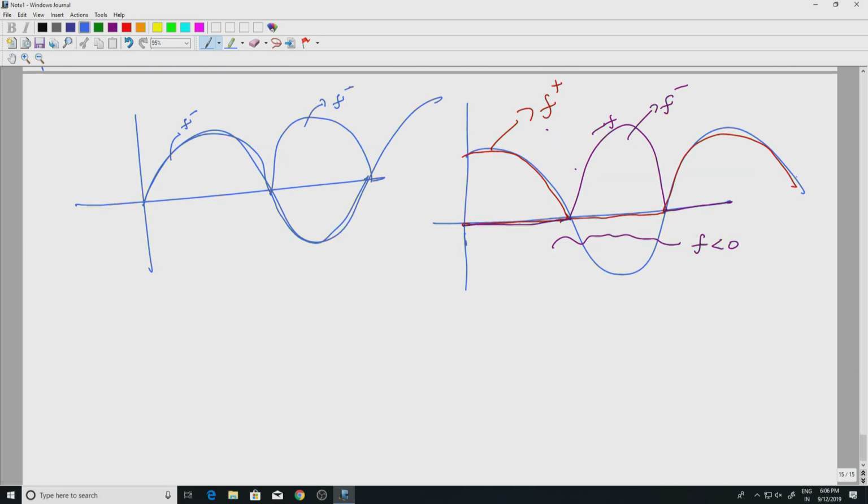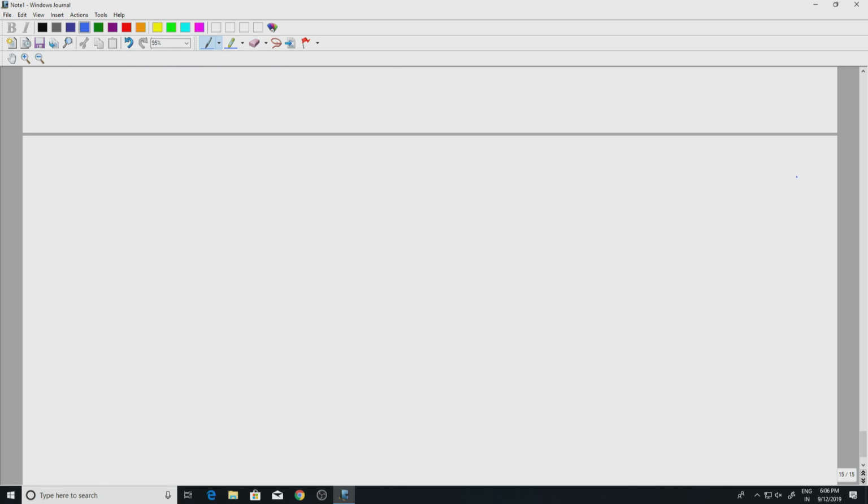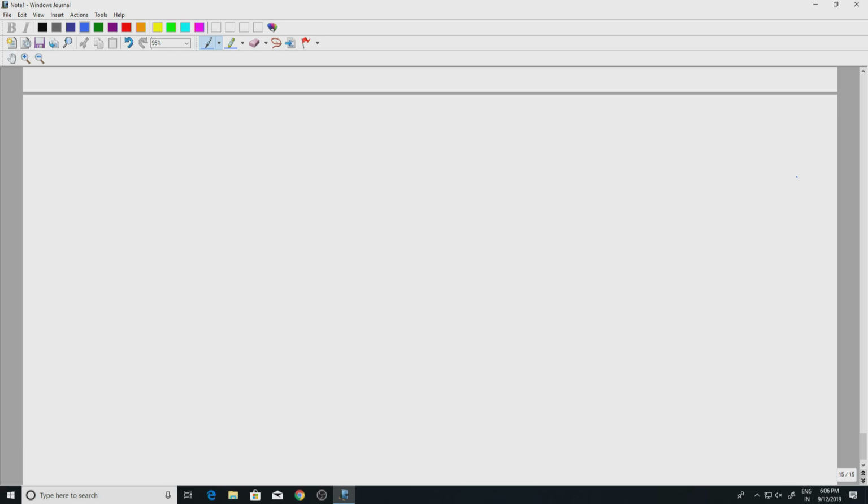Now, that allows me to define the integral. So let's start from here. I have a measure space, I have f from X to R, or I can include minus infinity to infinity, measurable.